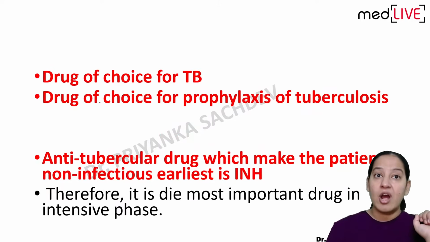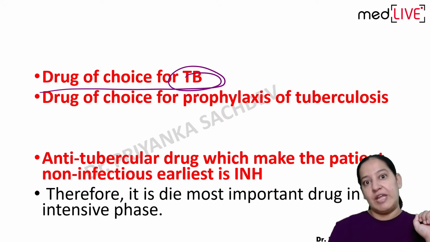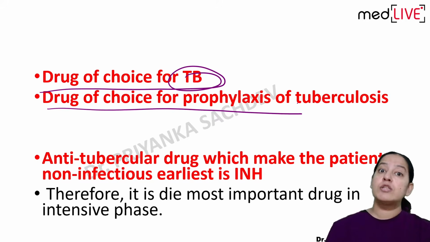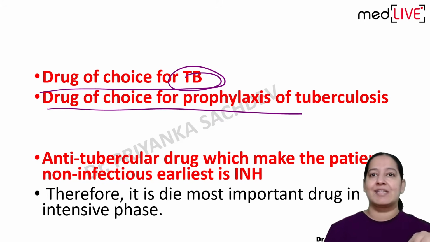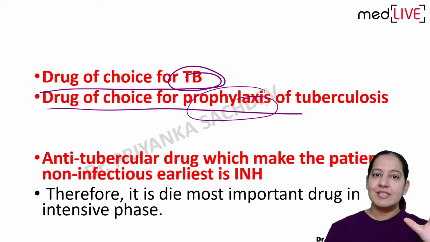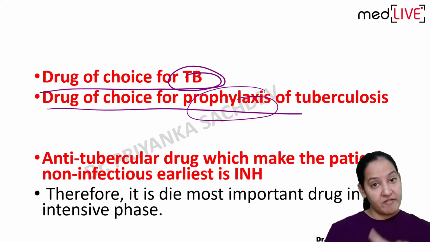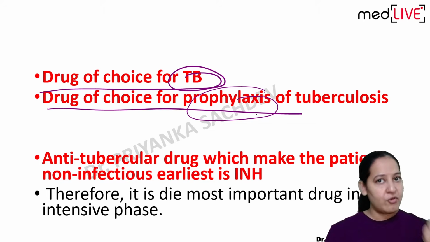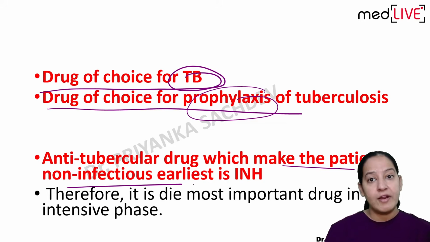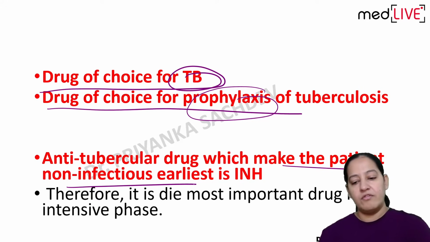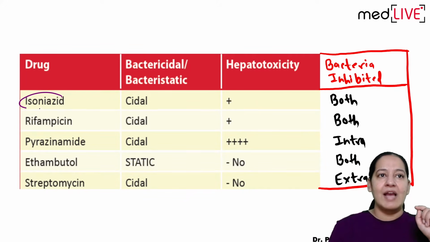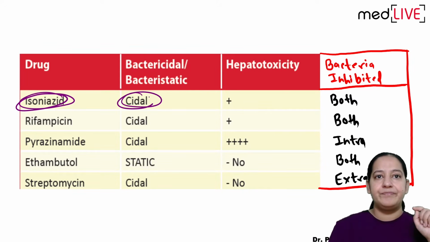Number 2. Isoniazid is the drug of choice for the treatment of TB. It is drug of choice for prophylaxis also. You know the meaning of prophylaxis. Suppose there is a patient at home. To prevent other members in the home from tuberculosis, that is the prophylaxis. So drug of choice for treatment, drug of choice for prophylaxis. And it is the drug which makes the patient non-infectious very quickly. To make the patient non-infectious earliest, this drug does it. So you can see the first drug, isoniazid here. It is cidal.